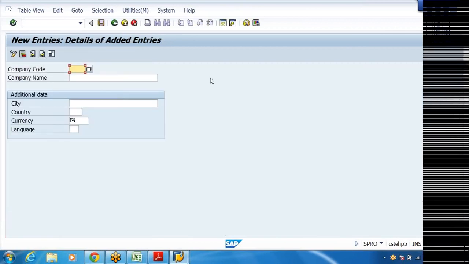Go to new entries. So I'm going to create my own company code. So I'm taking DRLB, Dr. Reddy Labs Bulk Drugs Limited. City, where it is, Hyderabad. I'm taking Hyderabad. Country, India, IN. Currency, INR. Language, I'm going to use English. All these things I need to tell the system. Once you enter these things, we have to save it.